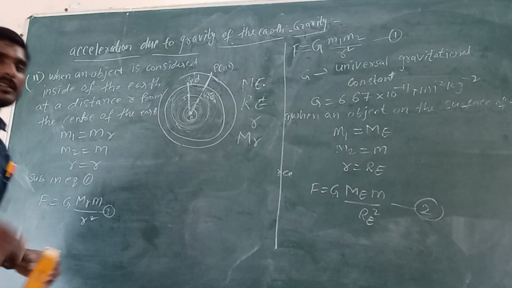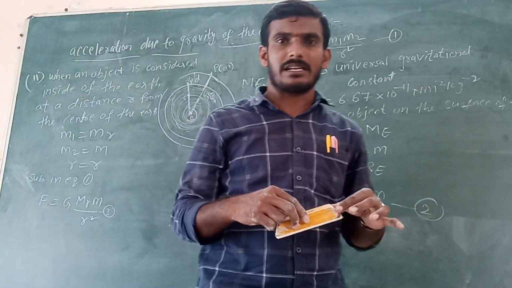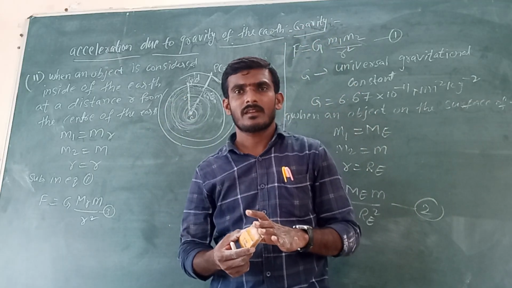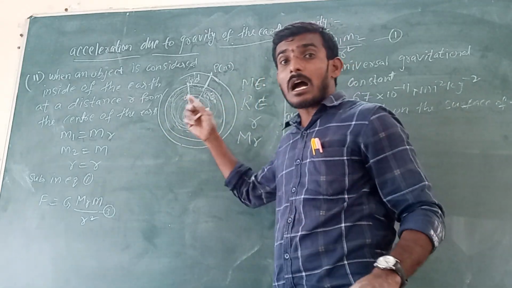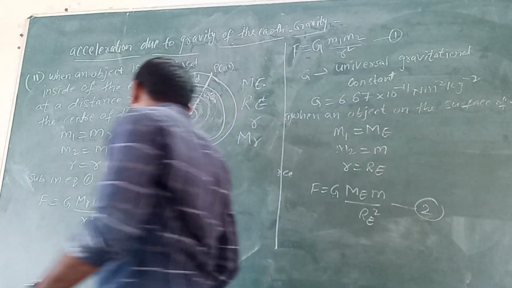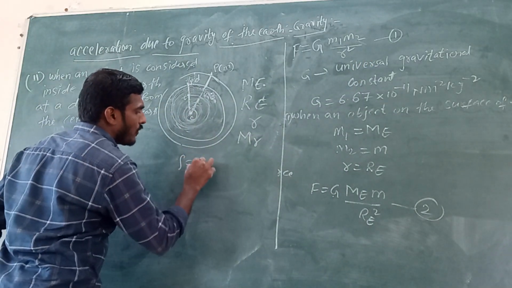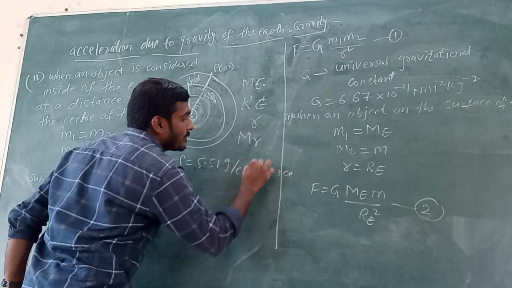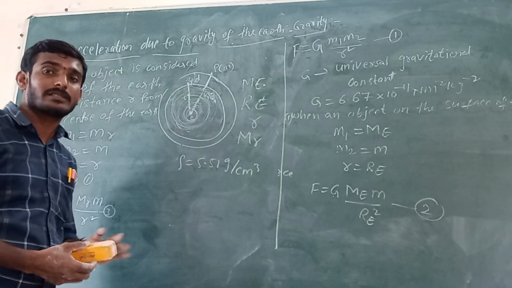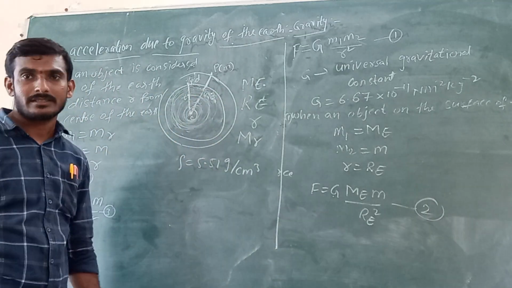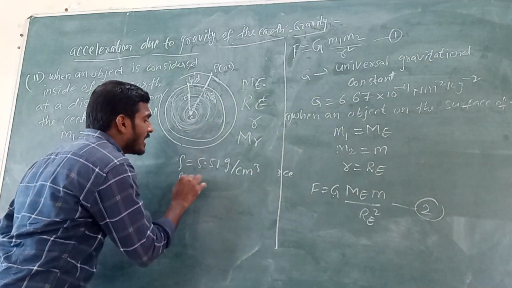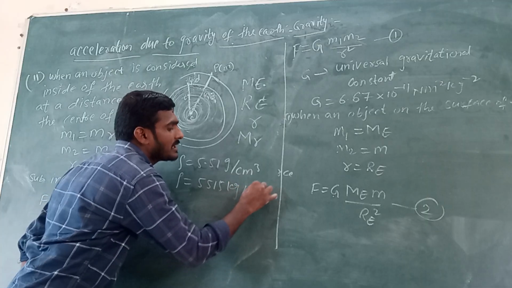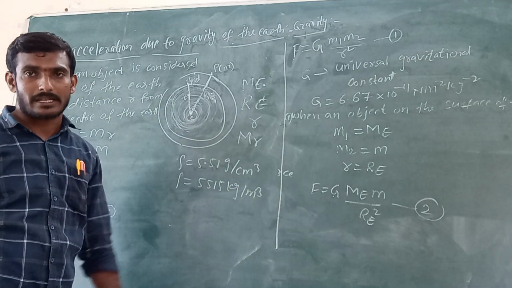Next, generally if we take any object, it has some density. Here the earth also has some density. Actually the density of the earth is 5.51 gram per centimeter cube. This is the CGS unit of density of the earth. The SI unit of density of the earth is 5515 kg per meter cube.